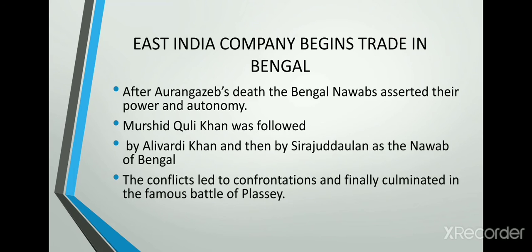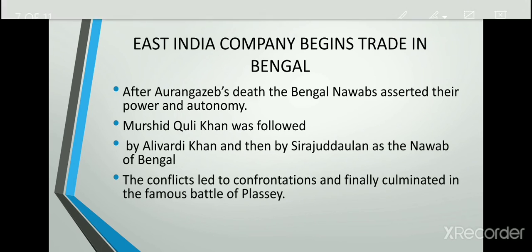As we discussed, after Aurangzeb's death, the Bengal Nawabs asserted their power and autonomy, so Murshid Quli Khan was followed by Alivardi Khan and then by Siraj-ud-Daulah as the Nawab of Bengal. The conflicts led to confrontations and finally culminated in the famous Battle of Plassey.